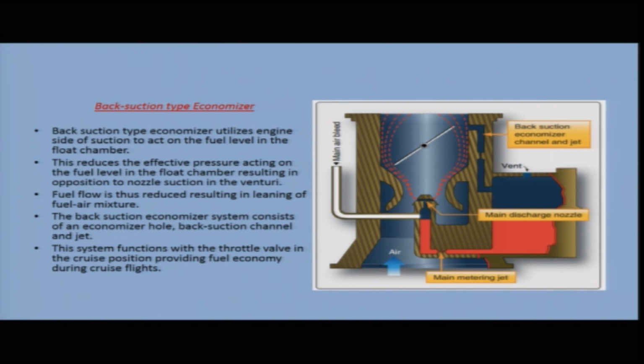The back suction type economizer system consists of an economizer hole, back suction channel and jet. Here you can see in the diagram the back suction economizer channel and jet. This system functions with the throttle valve in the cruise position, providing fuel economy during cruising flights.